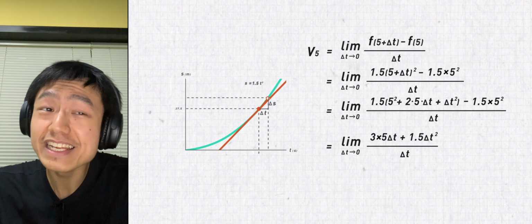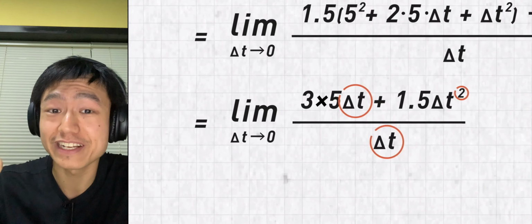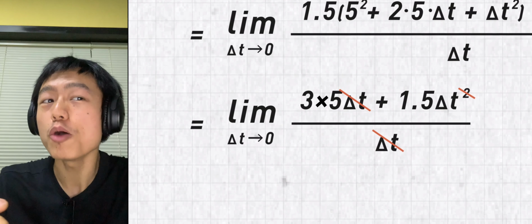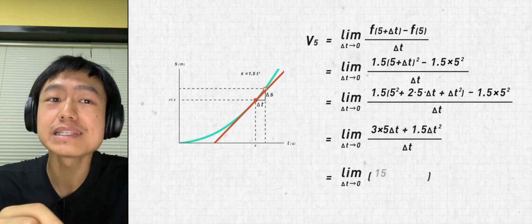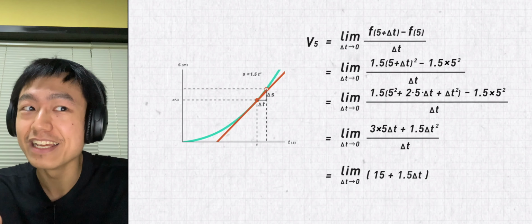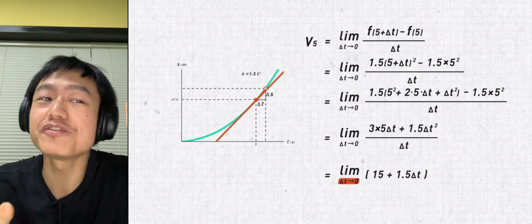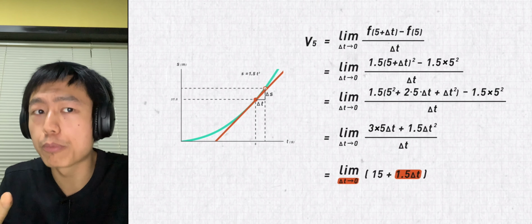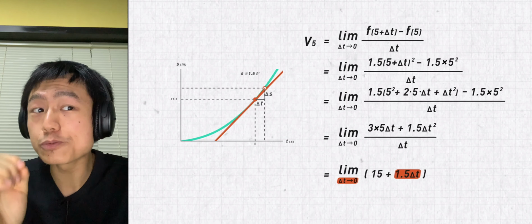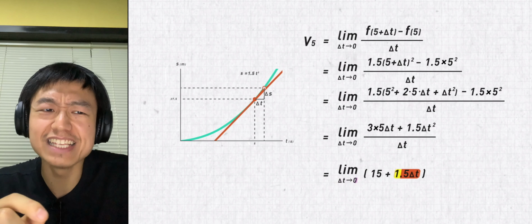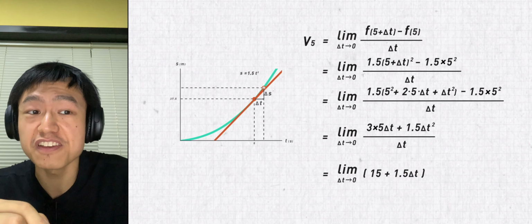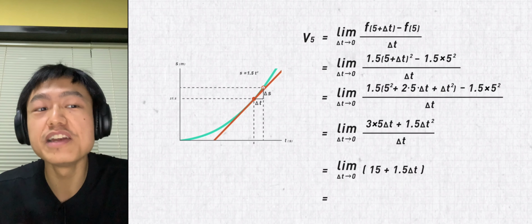Then the delta t in the numerator and denominator can be reduced. This formula becomes 15 plus 1.5 delta t. Because delta t approaches 0, 1.5 delta t also approaches 0. In this way, we calculate the instantaneous speed of the 5th second, which is 15.